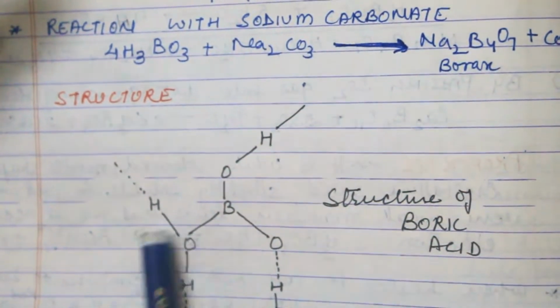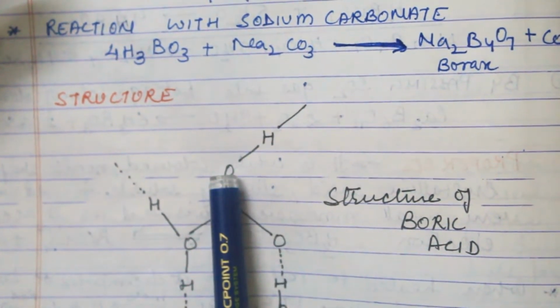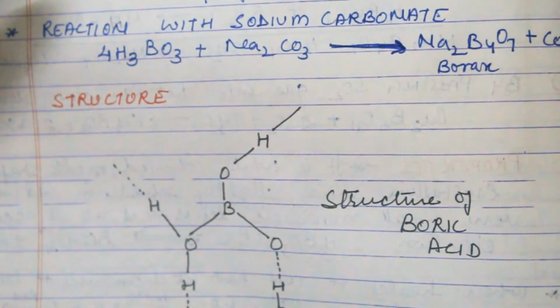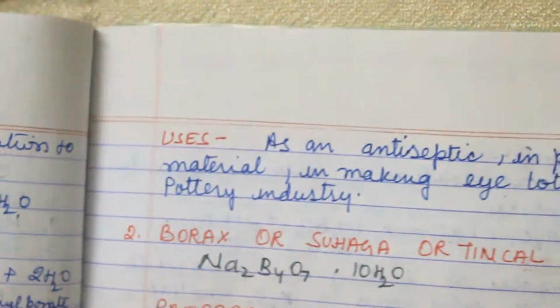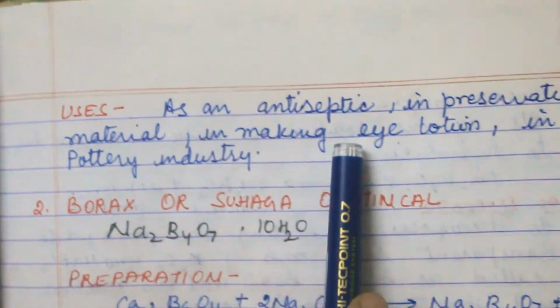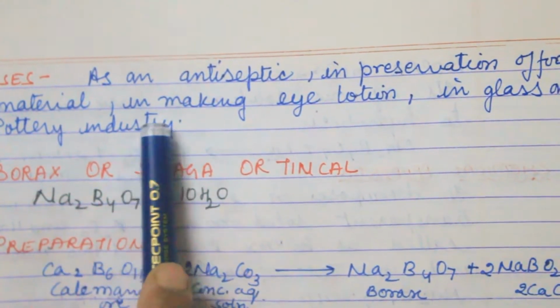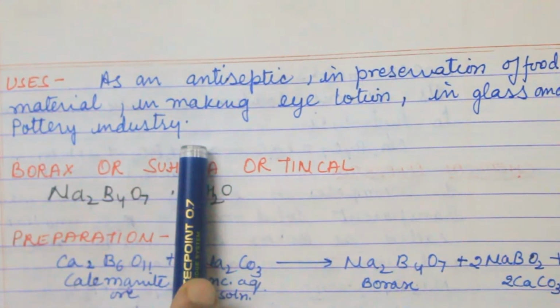This is the structure of boric acid. B is bonded to 3 O, and then H is bonded to the oxygen, and it forms a hexagonal type structure. It is used as an antiseptic and in the preservation of food material. It is used in making eye lotion, and in the glass and pottery industry.